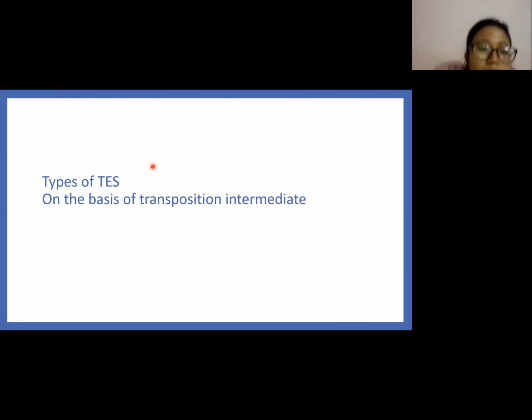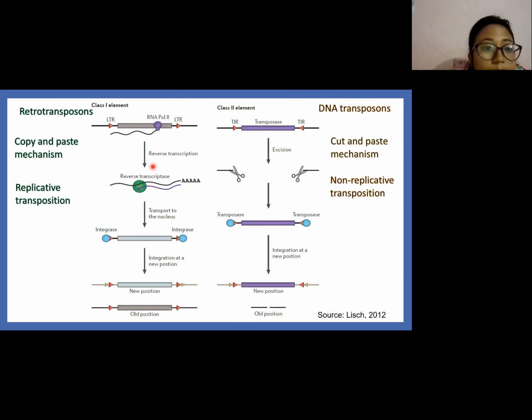Types of transposable elements on the basis of transposition intermediate. There are two types of transposable elements, class 1 and class 2 elements. Class 1 elements are also called retrotransposons. In class 1 elements, the transposition occurs via an RNA intermediate. Here we can see that the RNA intermediate is reverse transcribed into complementary DNA, which is then inserted elsewhere in the genome. Class 1 elements transpose by a copy and paste mechanism, which is also called replicative transposition.